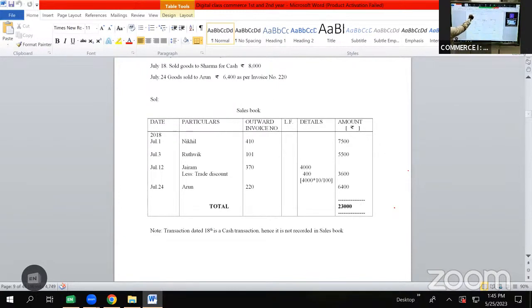Then we have a transaction on July 24, goods sold to Arun 6,400 as per invoice number 220. So here the date will be taken as July 24. In particulars column we will be writing Arun, and invoice number we will be writing as 220, and the amount will be taken as 6,400. As we are done with all the transactions, we will do the total for the problem. 7 plus 5, 12, 12 plus 1, 13 plus 3, 16, 16 plus 6, 22 plus 1, 23. So here the total is 23,000, which will be shown here as total 23,000.